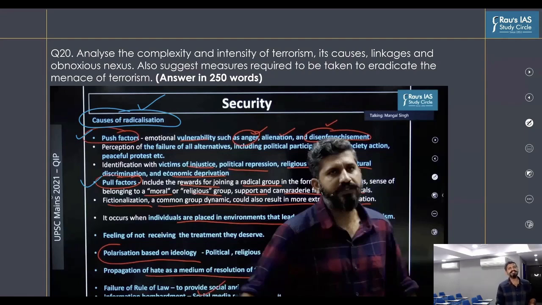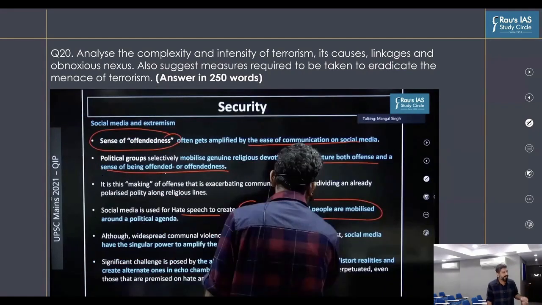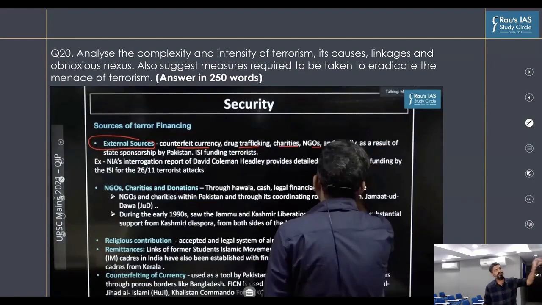Then social media has been playing a key role in recruitment of terrorists. In this line, ISIS is infamous for recruitment of terrorists by the use of social media. So we discussed this particular part also in the discussion in the mains revision classes. Then another factor or cause is of course the terror financing, which needs to be handled. Now the challenge in writing this question was that you had to squeeze all these points into 250 words, because if you had a broader understanding of all these aspects, you could have easily created an answer structure which meets the requirement of this particular question.